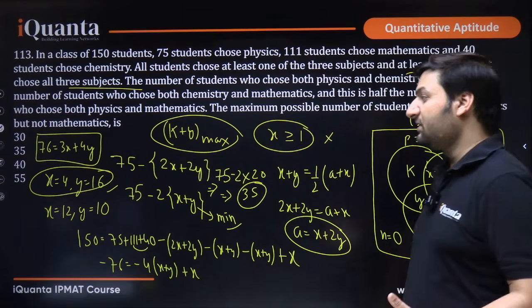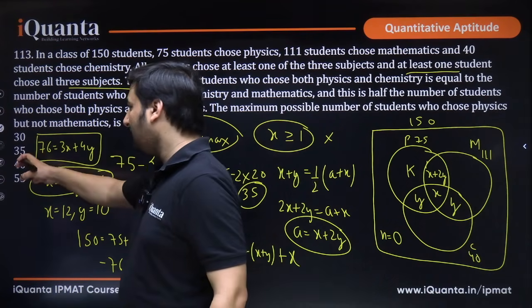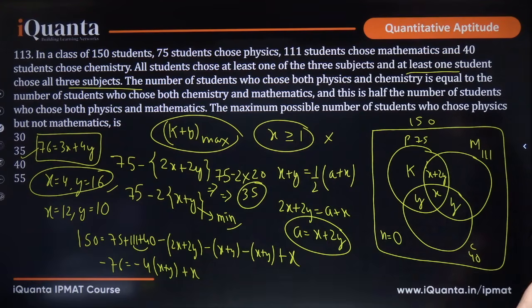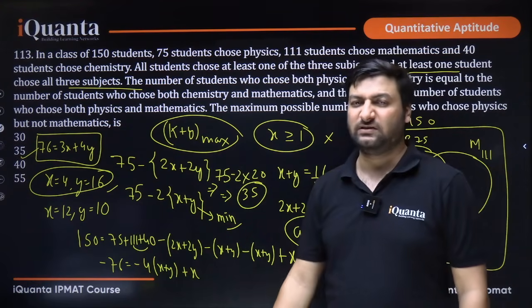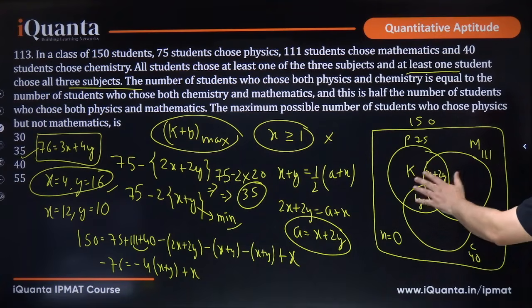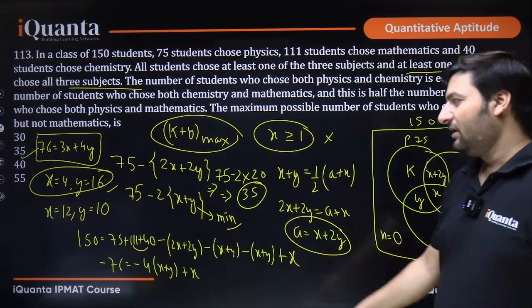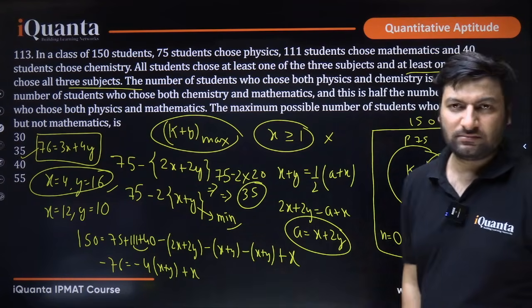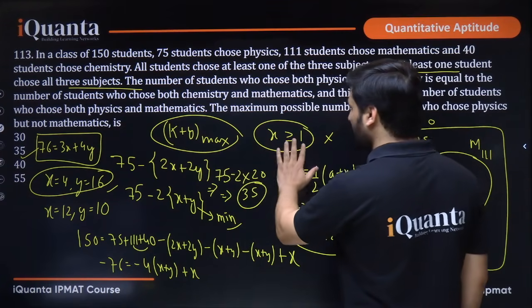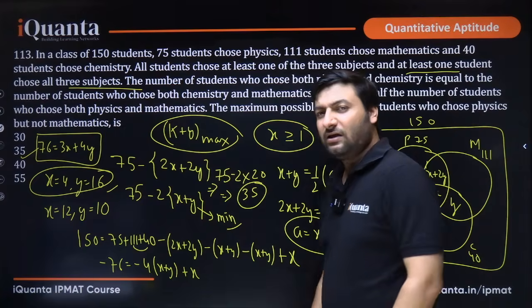So this is a good problem. Actually it is based upon Venn diagram optimization and it's a good quality question. Always remember that something like this has to be done in 3-set Venn diagrams. The union equation should be used while you have to put down the values of all the regions like this, and then go ahead. And when questions like at least, at most are given, you have to be very cautious about the conditions. Okay, I hope that is clear.